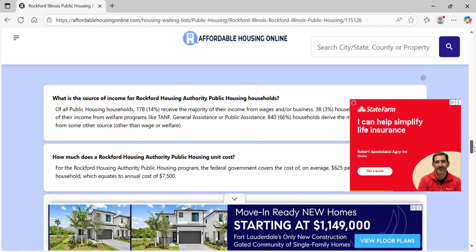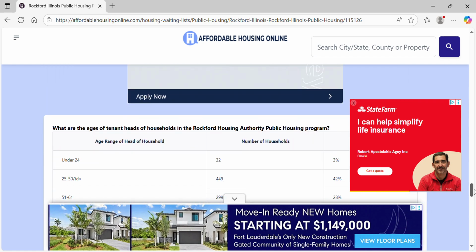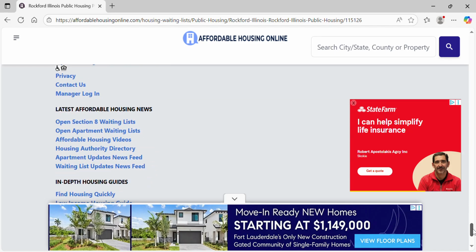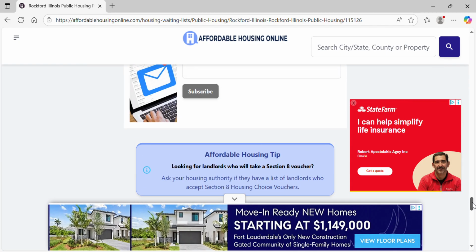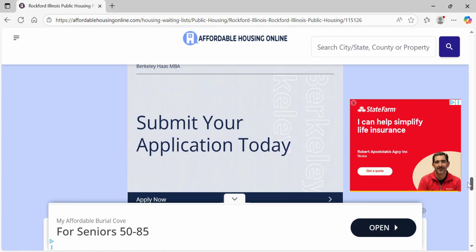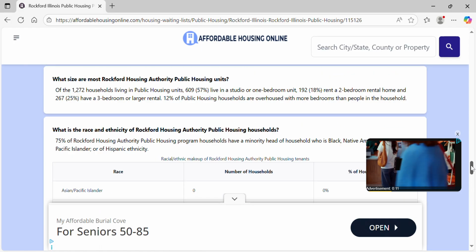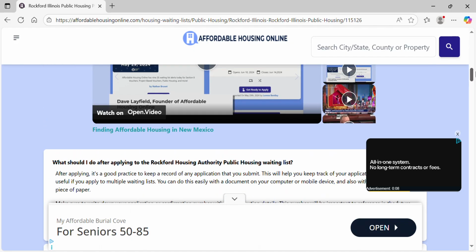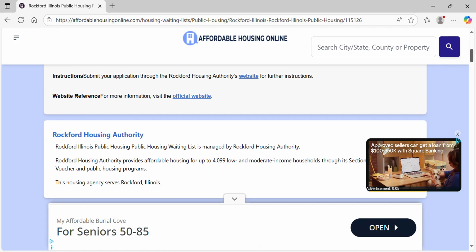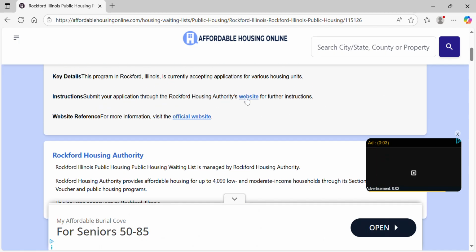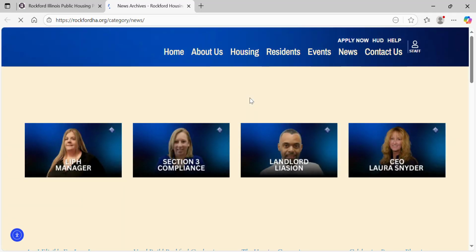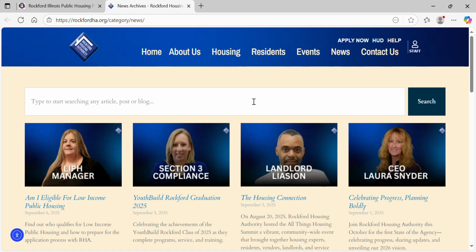And this one, I believe, is further down at the bottom. I must have passed it again, but you can enter. This is an ad, so make sure you don't click on the ads. That one looks like an ad. So you want to go back up because this one is at the top. Again, like the Claremont. You want to go on the official website here, and they will give you the instructions. This sends you over to the city of Rockford, state of Illinois, and you would get your information somewhere here. Apply now at the top.